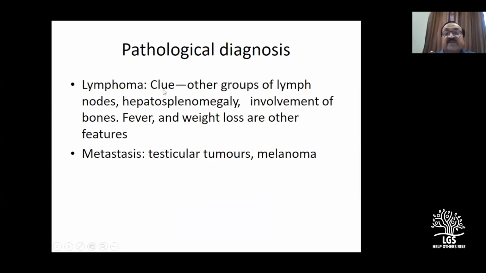What other possibility whenever you have a lymph nodal mass in the para-aortic region? The lymph nodal mass is nothing but lymphoma. If your patient has hepatosplenomegaly, fever and weight loss, please consider lymphoma. So whenever you have a para-aortic node mass, if you want to give a diagnosis, because somebody said retroperitoneal mass, if it is hard and nodular, pancreas will come first, lymph nodes will come second, and third should be a retroperitoneal tumor, whatever it be, liposarcoma, because it can occupy almost any quadrant in the abdomen.